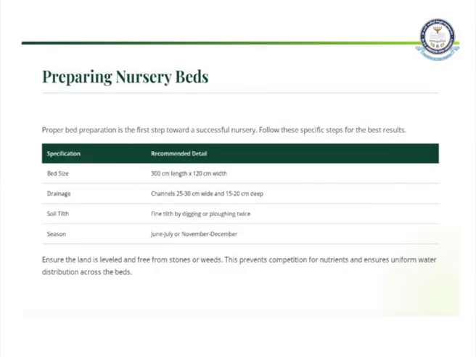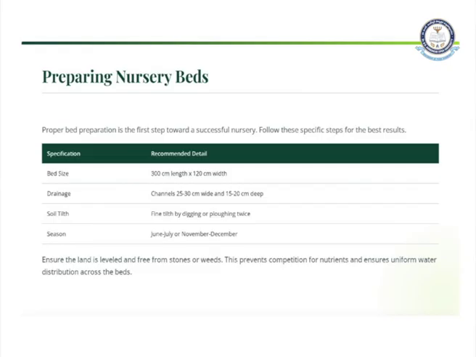If we see the preparation of the nursery beds, proper bed preparation is the first step towards a successful nursery. You have to make sure about the bed size. For good and healthy nursery beds, you have to have a proper and accurate composition of the bed size, the drainage, the soil tilth, and the season as well.